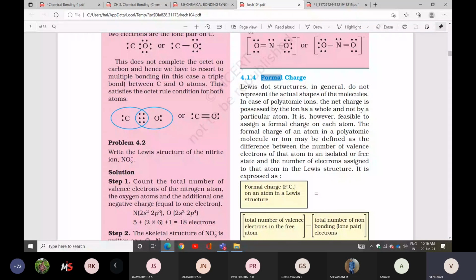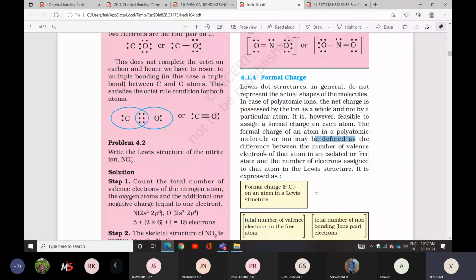The formal charge of an atom in a polyatomic molecule or ion may be defined as the difference between the number of valence electrons of the atom in its isolated, free state, and the number of electrons assigned to the atom in the Lewis structure.